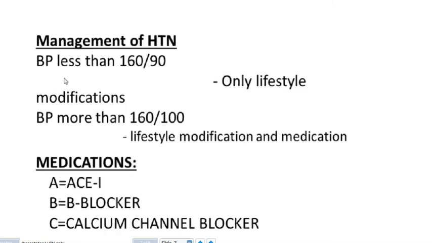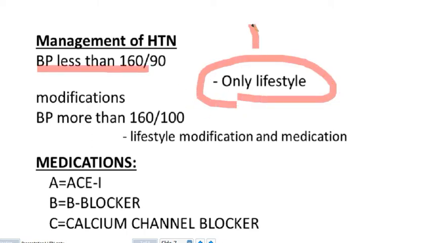If more than or equal 20%, so we can start the treatment in blood pressure more than or equal 140 over 100. First, in the early stage of hypertension, we offer lifestyle modification such as decrease salt intake, limited alcohol consumption, for example, to be less than 21 units per week for men and less than 14 units for women.